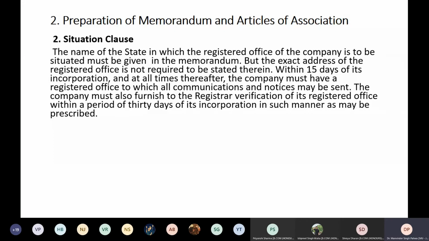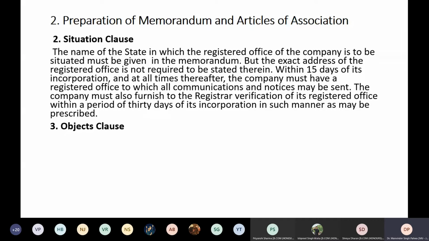Meaning, while you are filing the application for your registration, at that time it is not required, but within 15 days of the incorporation of the company, it must have a registered office to which all the communication and notices may be sent. So the company must also furnish to the registrar verification of its registered office within a period of 30 days of its incorporation in such a manner as may be prescribed. So within 15 days you have to tell, and within 30 days you have to get it verified, and that verification has to be done by the registrar office.